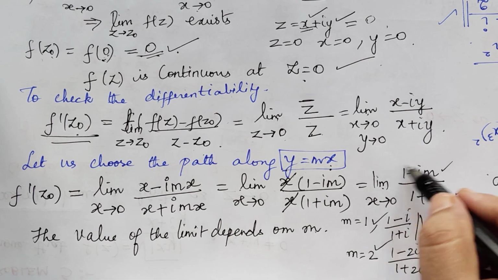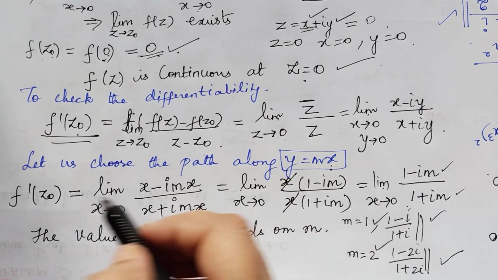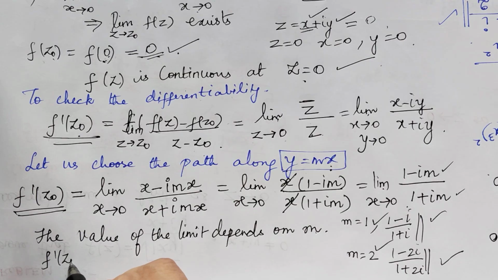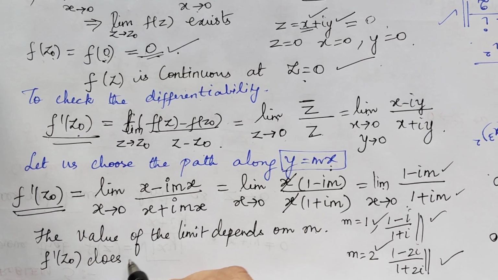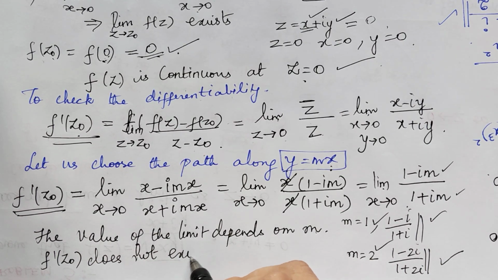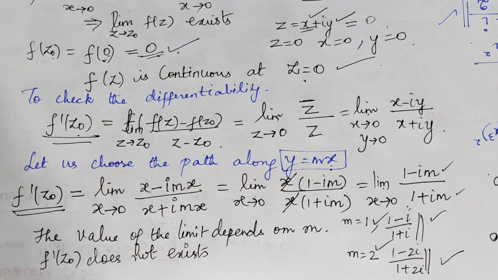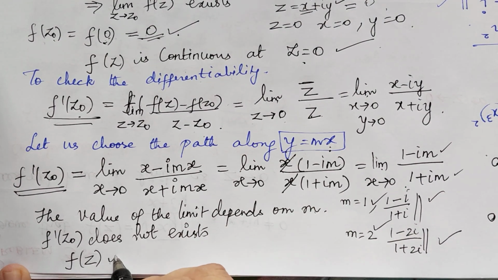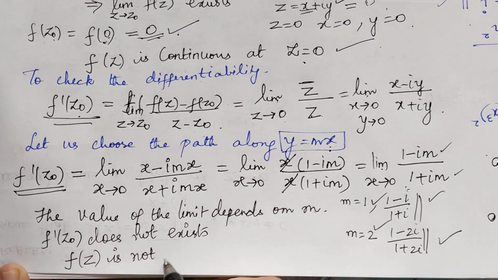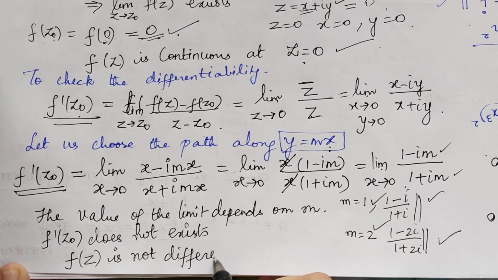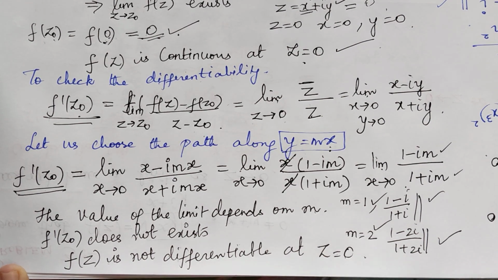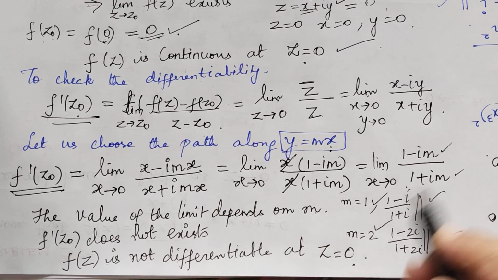Therefore, the limit is not unique. So if this limit is not unique, this f dash of z naught does not exist. So if this does not exist, then the function f is not differentiable. That is, the function f of z is not differentiable at z equal to 0. So therefore we have proved the second part also.